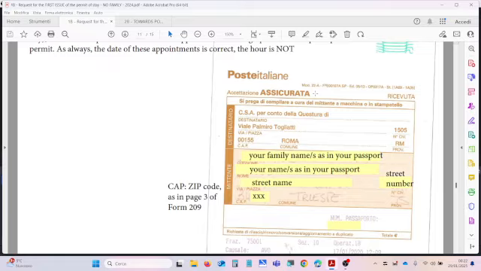That is very important because it's the proof that you did what you had to do for the request of the permit to stay. So police can ask you for your passport, and if your permit to stay has expired, they will ask you for this assicurata receipt that you have to have with you in every moment of your Italian life.